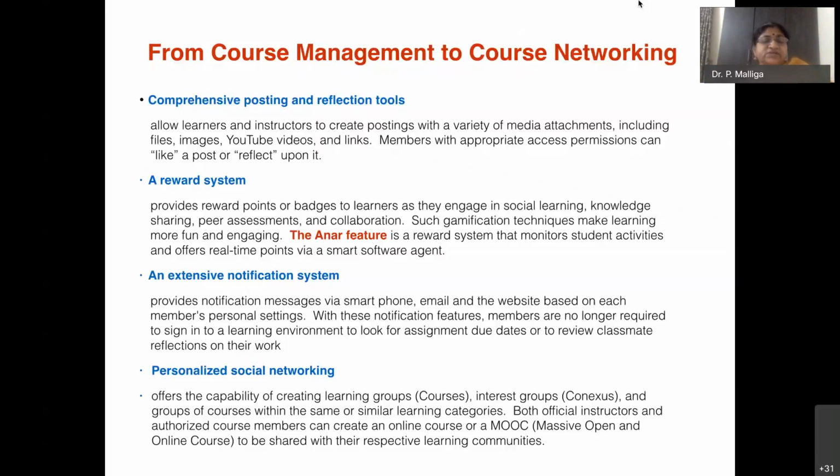Another best feature is personalized social networking. In other LMS, you don't have this feature. This is the LMS which has that feature. It offers the capability of creating learning groups. For example, somebody may want to know, or have some level of expertise in Bitcoin or cryptography or blockchain. So they can form an interest group, a group of courses within the same or similar learning category.